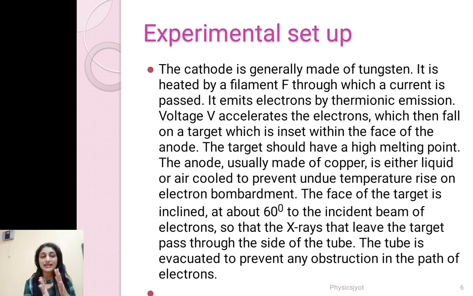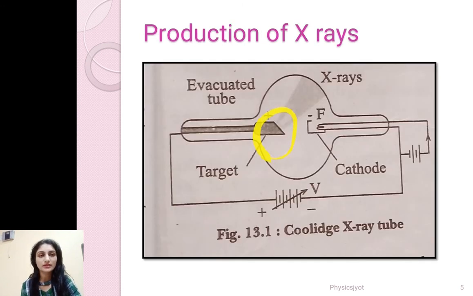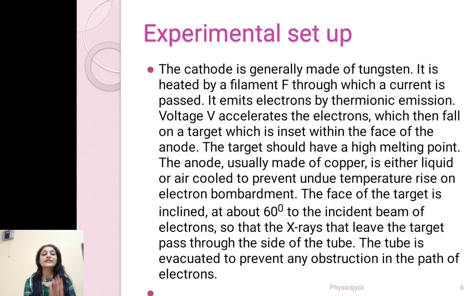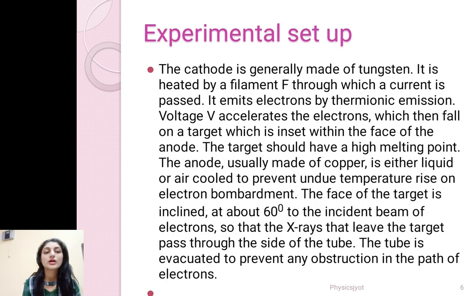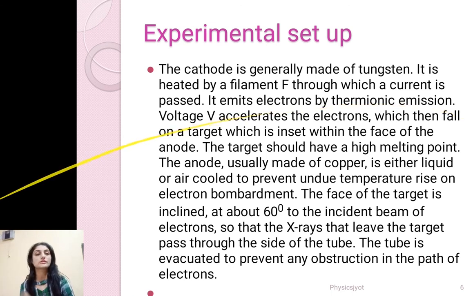The face of the target is inclined at about 60 degrees, as I have shown you, to the incident beam of electrons, so that the X-rays that leave the target pass through the side of the tube. Otherwise, if it is made like this, then the X-rays may go in the opposite direction. The tube is evacuated to prevent any obstruction in the path of electrons.